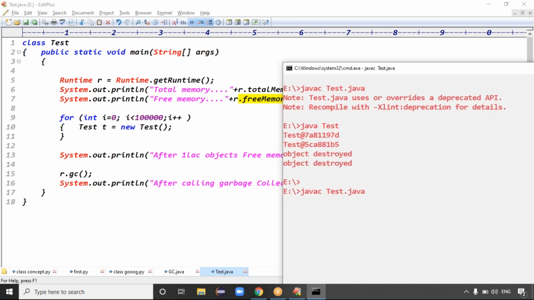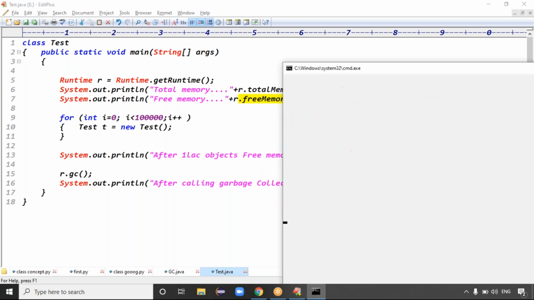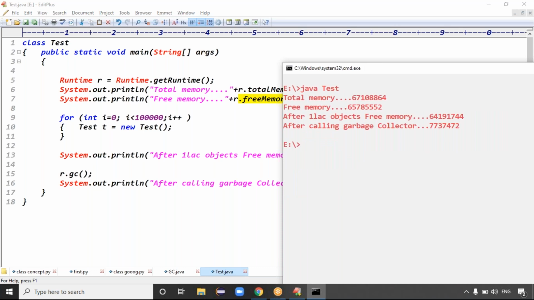You see the output here, the code is compiled fine. The Java class is called Test class. Initial memory is something like 67,1084 bytes. Free memory is like 65. After 1 lakh objects, free memory reduced to 64, right? Then I'm calling the garbage collector.